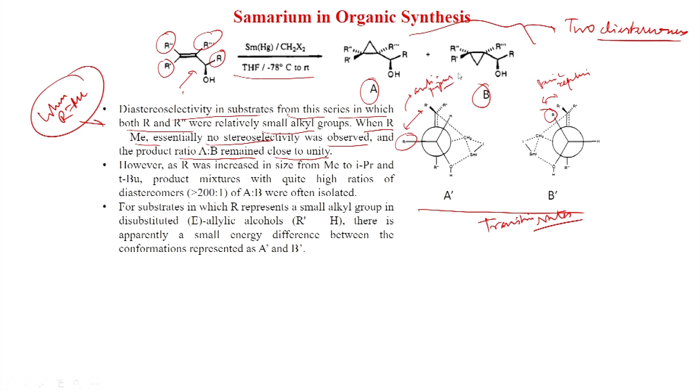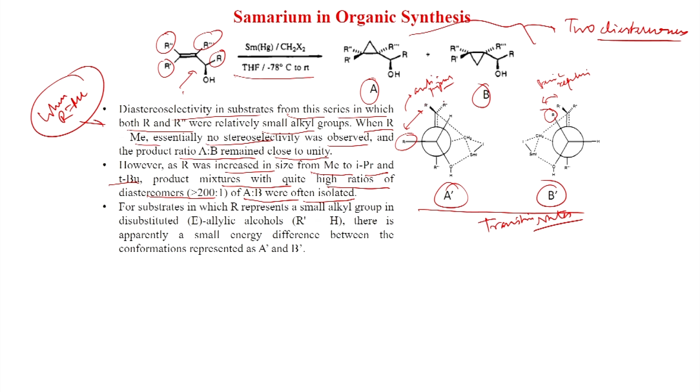So, the size of R is important for the energy difference between these two transition states, A dash and B dash. However, as R was increased in size from methyl to isopropyl and tertiary butyl, product mixtures with quite high ratios of diastereomers, greater than 200:1, of A were often isolated. So, this is important. If R becomes tertiary butyl, then you can get a high diastereomeric ratio, because then the steric repulsion here will be more.